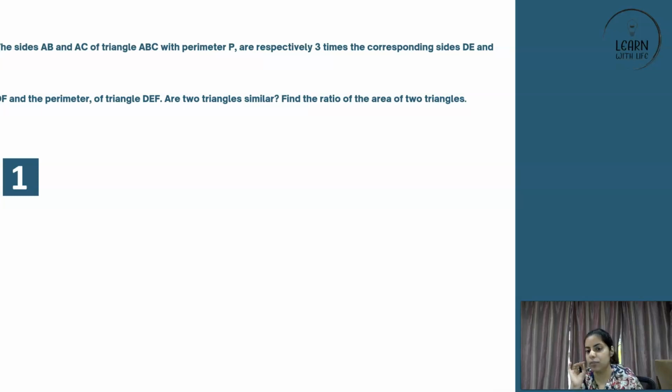There is also a question that we have in front of you. Can you read this yourself first? Slowly read this yourself. Please. Yes. What do you think this is based on? So it says the sides AB and AC of triangle ABC. So let us make a triangle ABC, with perimeter P.